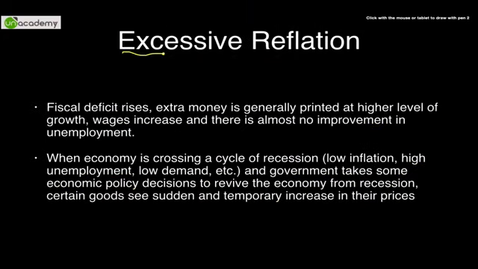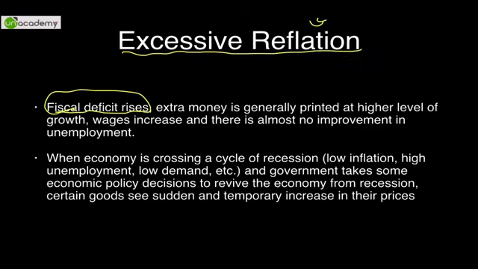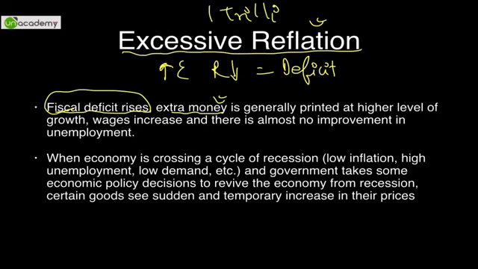Now what is excessive reflation? Fiscal deficit will rise because government is expanding like crazy, tax rates are also reducing, so revenue is also decreased. Expenditure is going up, revenue is going down, so the deficit will widen. Extra money is printed for this purpose, as we have seen in the case of Zimbabwe. It went all out, it printed even $1 trillion notes, and it led to hyperinflationary conditions. So it is the ultra reverse of what is happening.